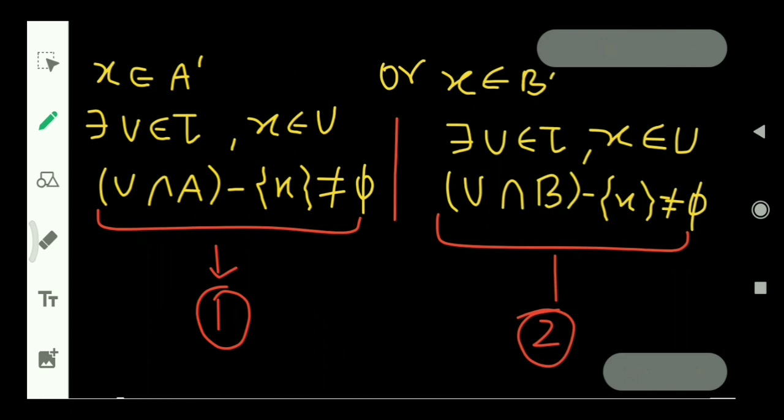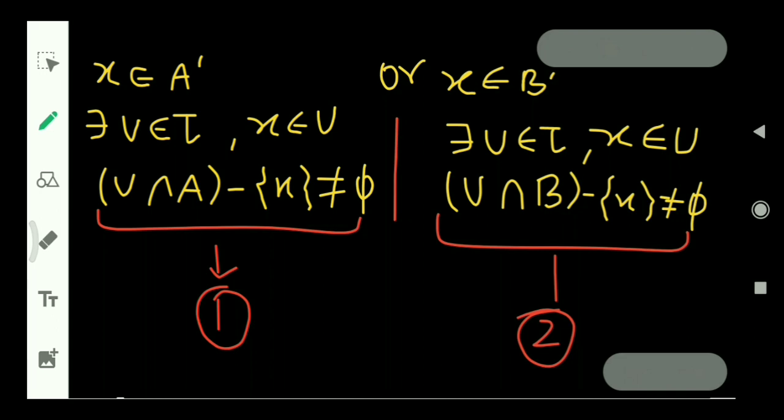If x belongs to A', that is the derived set of the set A, then there exists an open set, or you can say open neighborhood, of this point x, and x is included in that set U, then U intersection A excluding the point x, that set must not be empty.